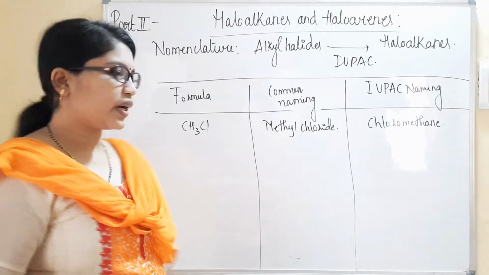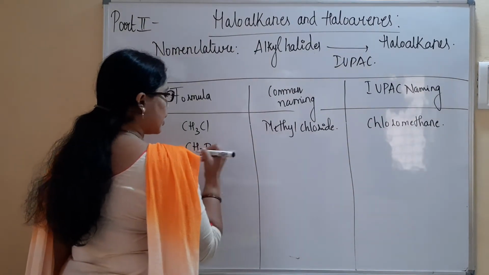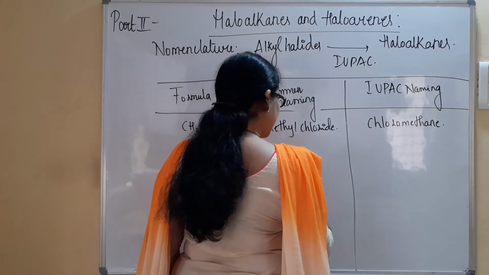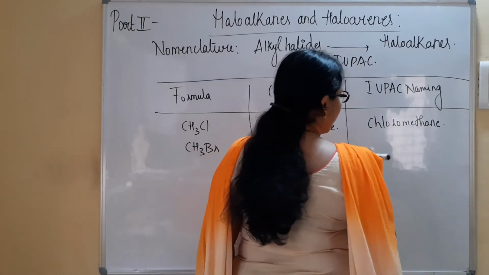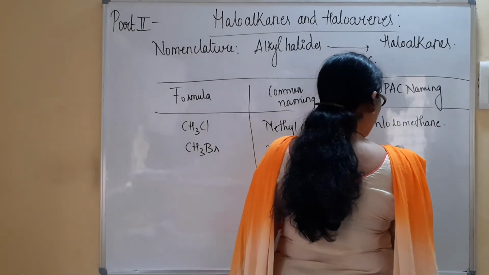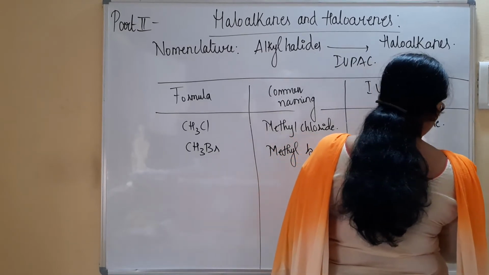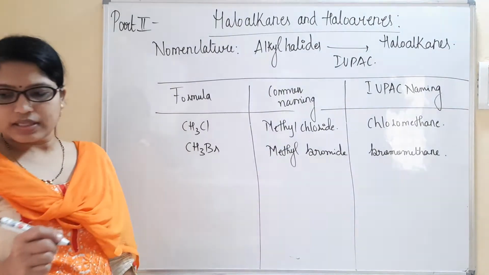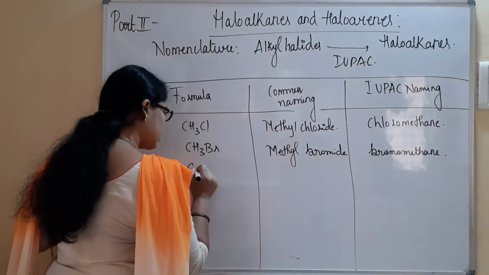Similarly, the second molecule, again a simple one, CH3Br, which is referred to as methyl bromide. In IUPAC it is bromomethane. Fine.